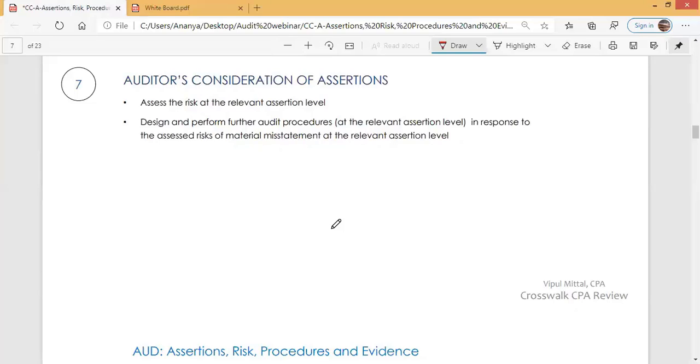Okay, so auditor is concerned about relevant assertions and how the auditor considers assertions during the audit process. So auditor has to assess the risk, that is risk of material misstatement at relevant assertion level. So what all are the relevant assertions? Auditor has to identify what are relevant assertions, what are irrelevant assertions, and at relevant assertions, what is the possibility of risk. So he has to assess the risk at the relevant assertion level.